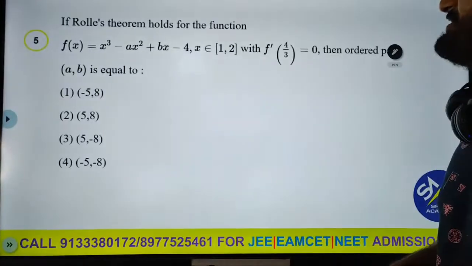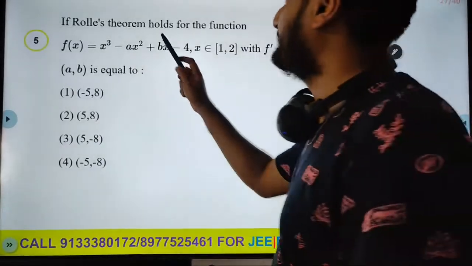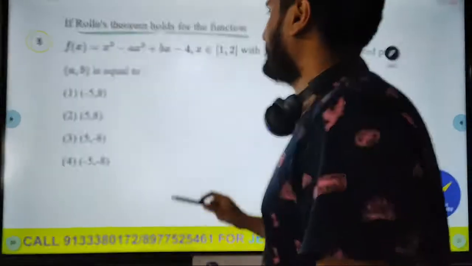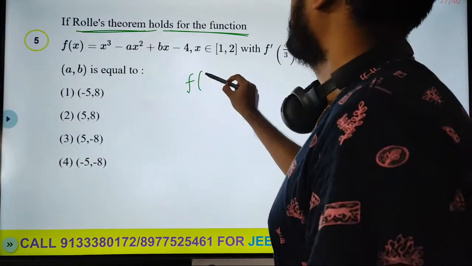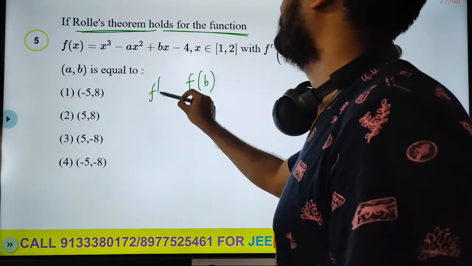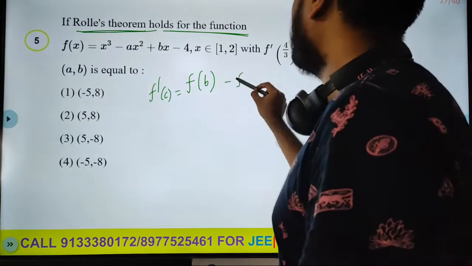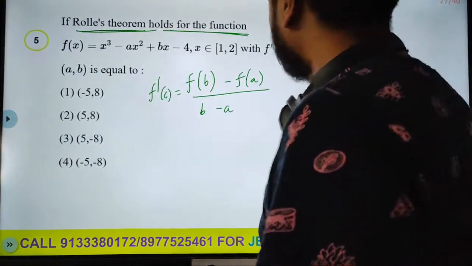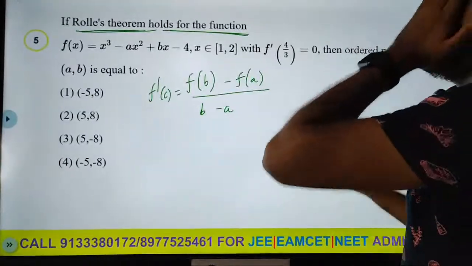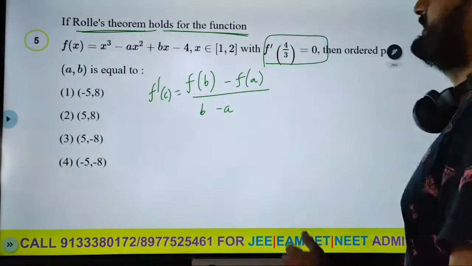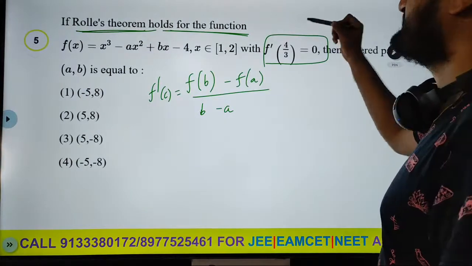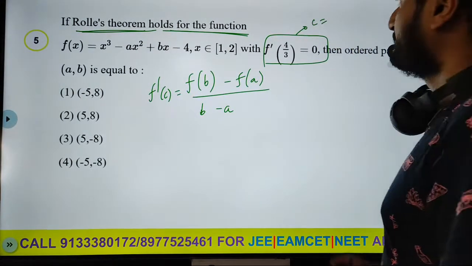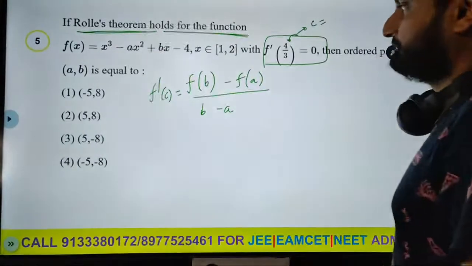This is the fourth question. Now finally, fifth question. If Rolle's theorem holds for the function, what is Rolle's theorem basically? F dash of c is f of b minus f of a by b minus a. So again, with f dash of 4 by 3 equal to 0. So basically here the c value is 4 by 3.